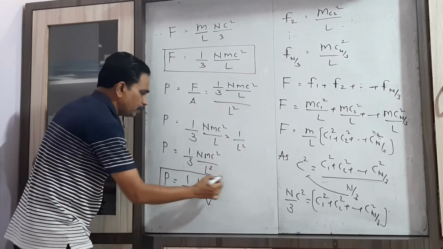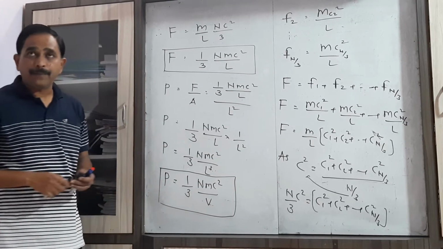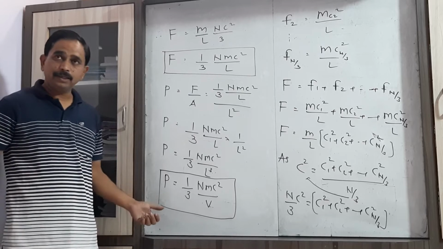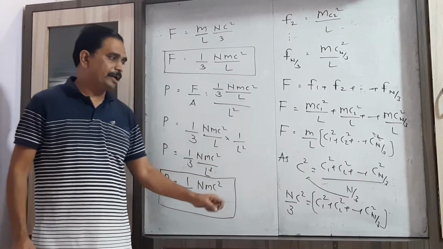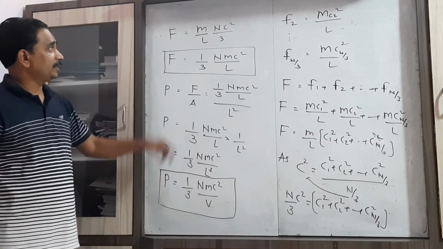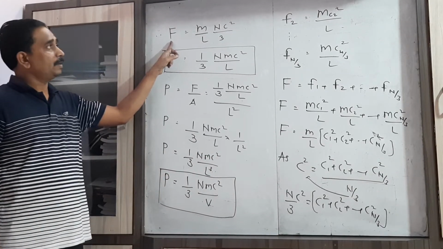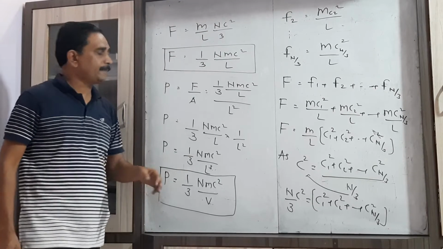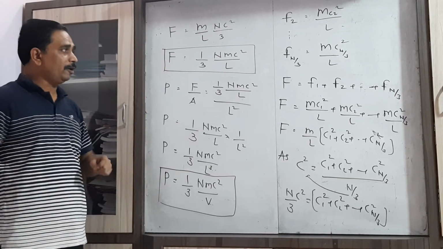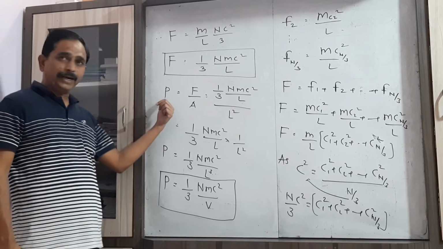So this is the first form of the pressure exerted by the gas molecule. After finding the value of this bracket, consider the force, that is m by L into nc square by 3. That is the total force we obtained. Now we have to find the pressure.